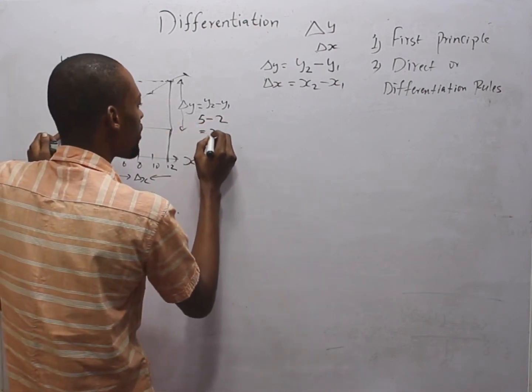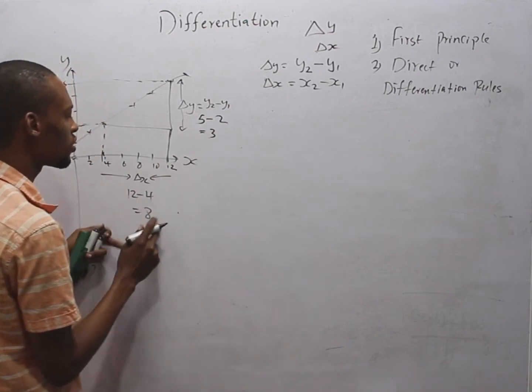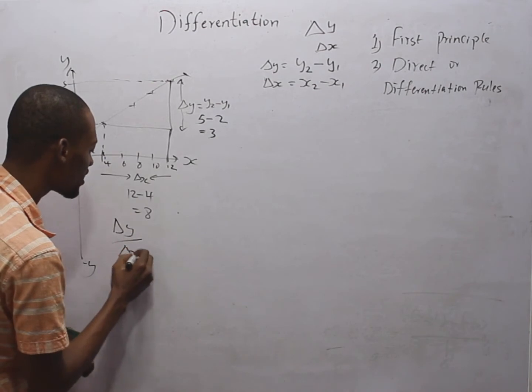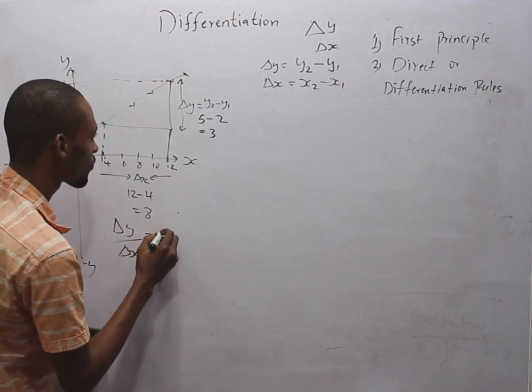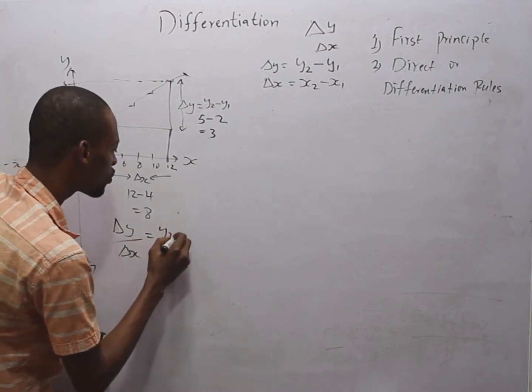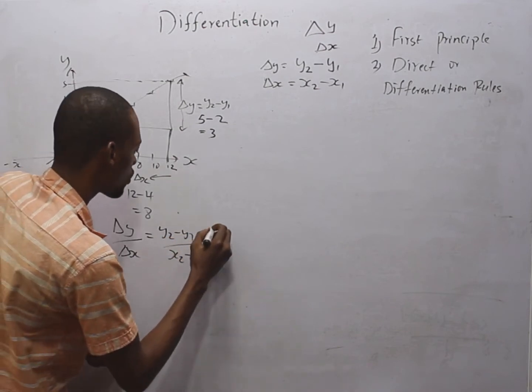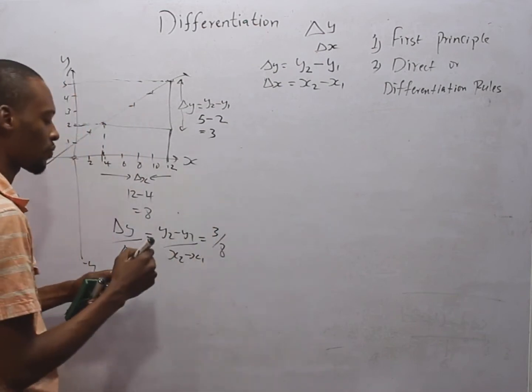So here is 3, here is 8. So the slope is simply change in y over change in s, which is y2 minus y1 over s2 minus s1, which is equal to 3 over 8.